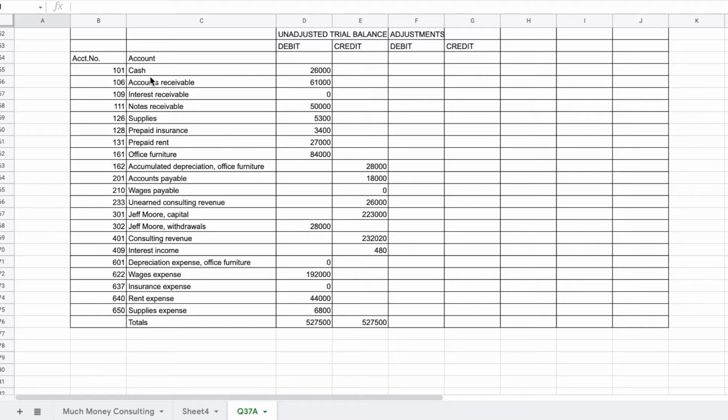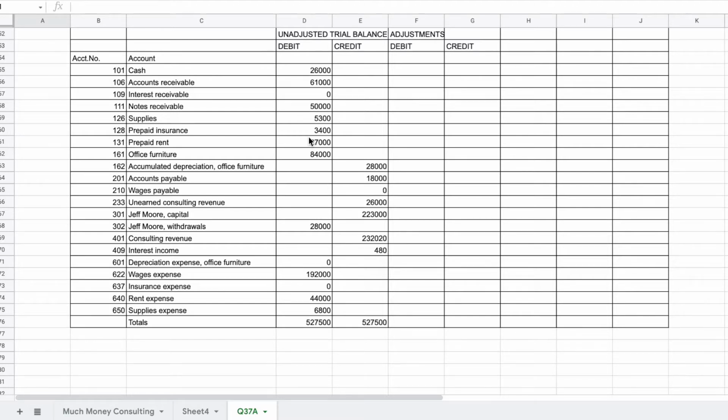Cash is 26,000 and the various accounts are lined up: first we have assets, and we move into liabilities, payables, revenue, owner's equity, and so on. You can see all of the accounts and the balances in them, debit and credit.